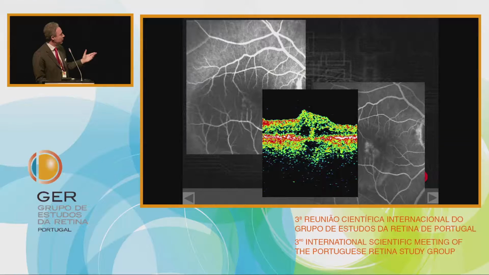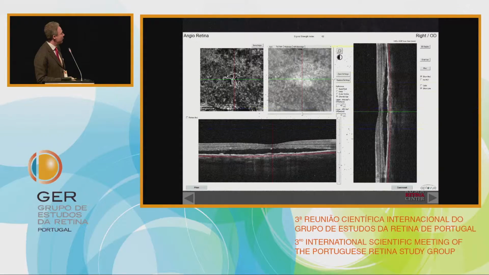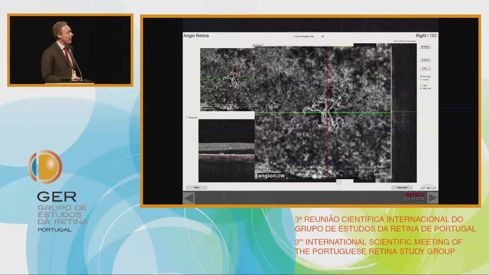I like to show this image of the first OCT that I had in my clinic, because it explains clearly what we mean by a neovascular lesion that starts from the retina and goes deep to the choriocapillaris. But now, in the era of angio-OCT, as some colleagues have spoken about very clearly, we observe a lesion like this one that we would obviously consider a central serous chorioretinopathy. But if you observe this case with angio-OCT, what do we discover? We discover that there is, in this case, a network of vessels.